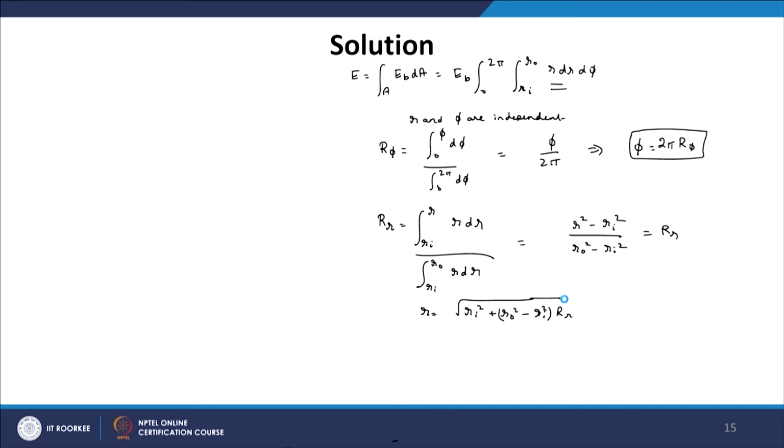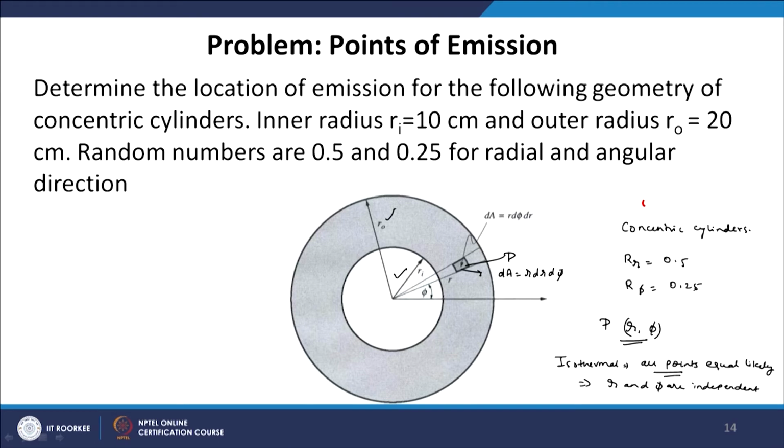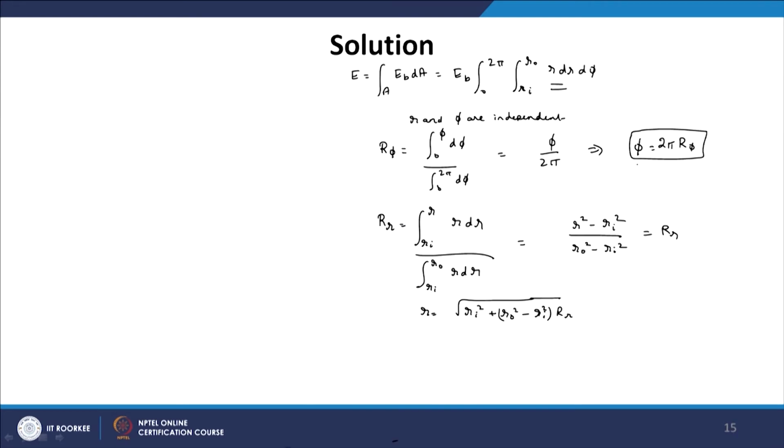So, we have been given two random numbers, R_phi is 0.25 and R_R is 0.5. From this we get phi is equal to pi by 2, and from this relation we get R equal to 15.8 centimeter. So, this is the solution: the point of emission P is nothing but (15.8, pi by 2). One thing you should note is that the result R gives you the square root of R_i squared plus (R_0 squared minus R_i squared) times R_R.